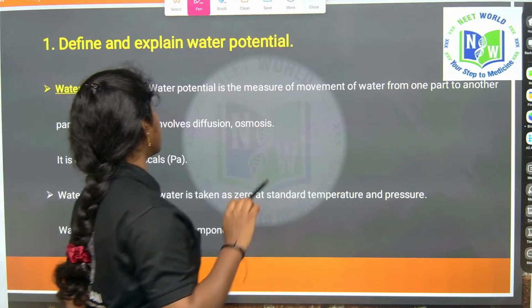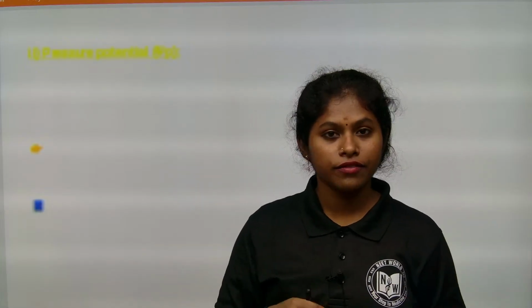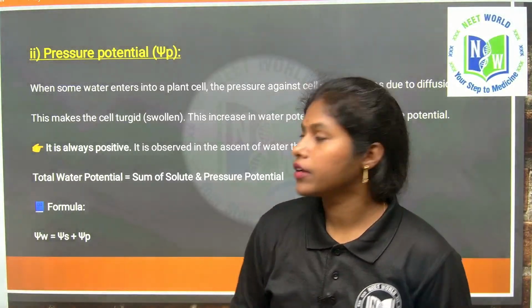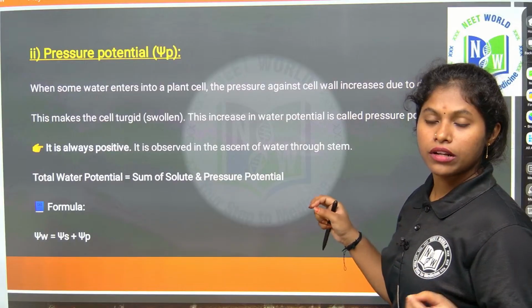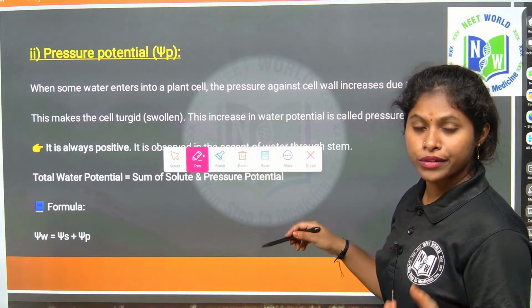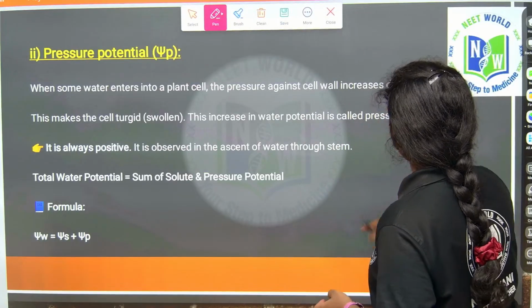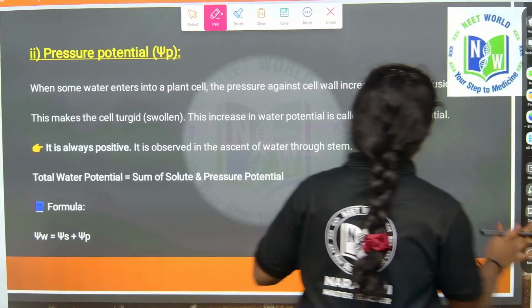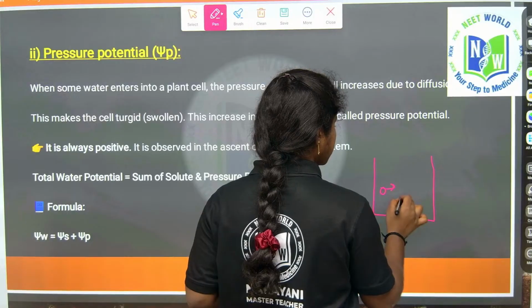Coming to the pressure potential. In the pressure potential, the more water, the more pressure it will exhibit. It is always directly proportional. The more water there is, the more the potential. If more water is going to the root, what will happen? The pressure potential of the water is also higher, right? See, here these are the water molecules.